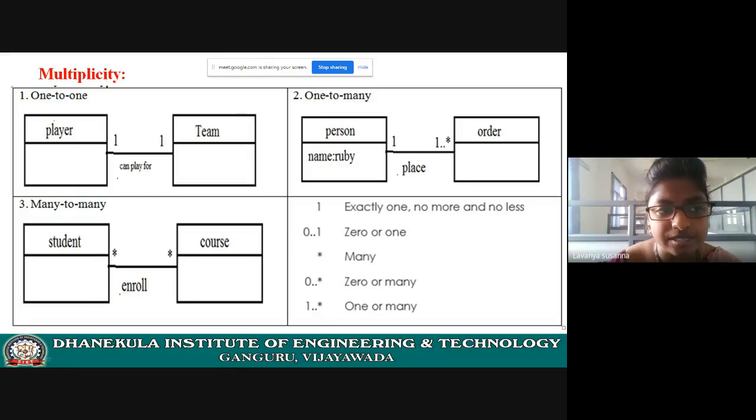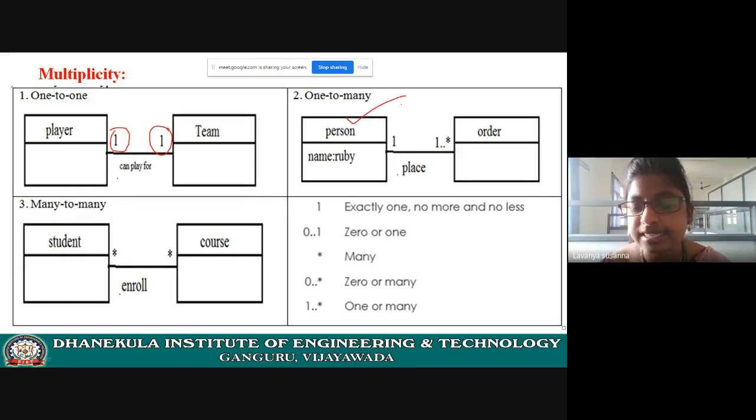I hope you understood this. Player is a class, team is a class. One player is participating in one team. Again, this one represents that one player is participating in one team only. See, one to one. Now let us see one to many.